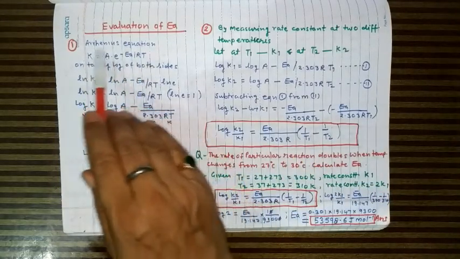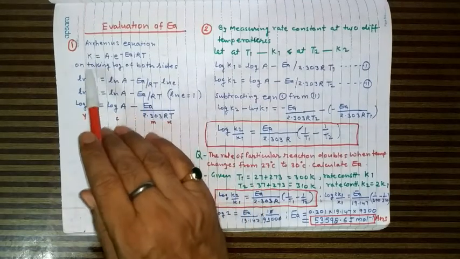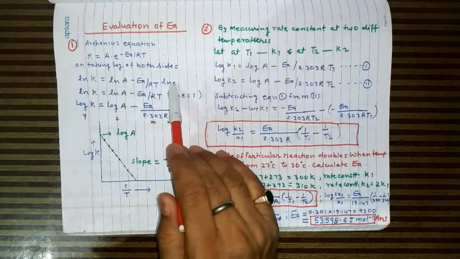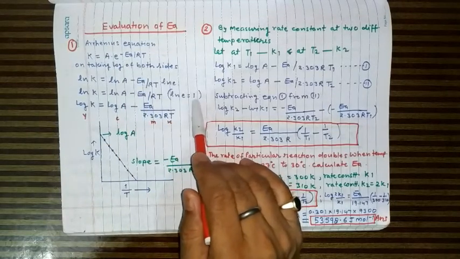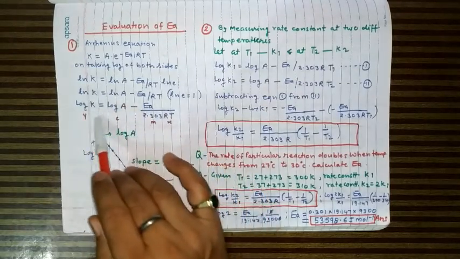This is the Arrhenius equation. Now take the log of both the sides. log k equals log A minus Ea upon RT log e. Now log e is equal to 1. Now convert this into log base 10. So this form will be obtained.